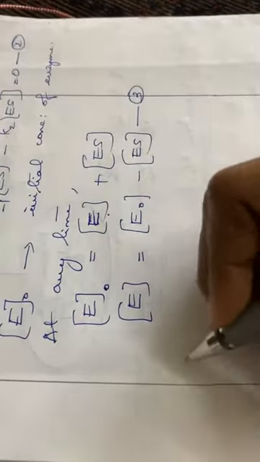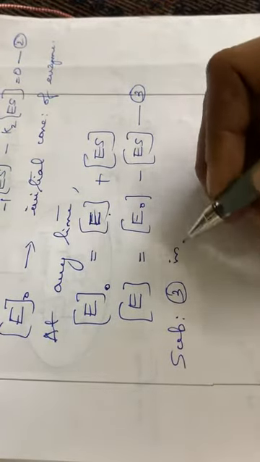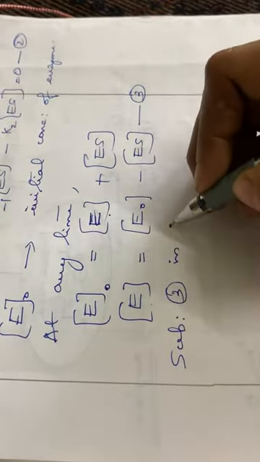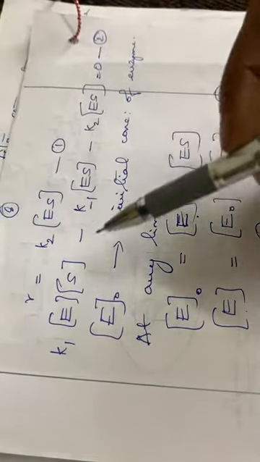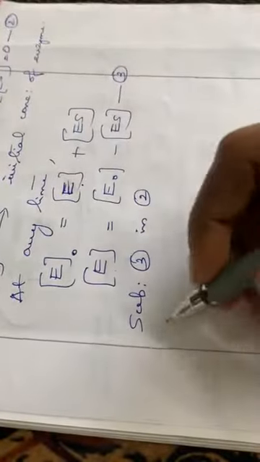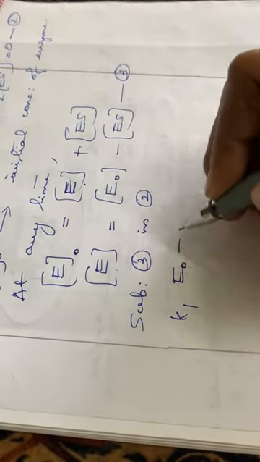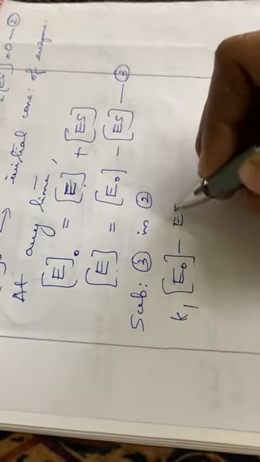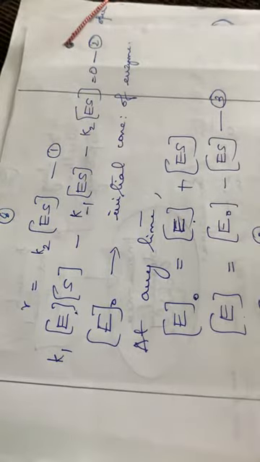Then substitute the value of E in equation 2, that is, substitute equation 3 in equation 2. So how will you substitute? That is K1 into E, and E is equal to concentration of E0 minus concentration of ES, into concentration of S,